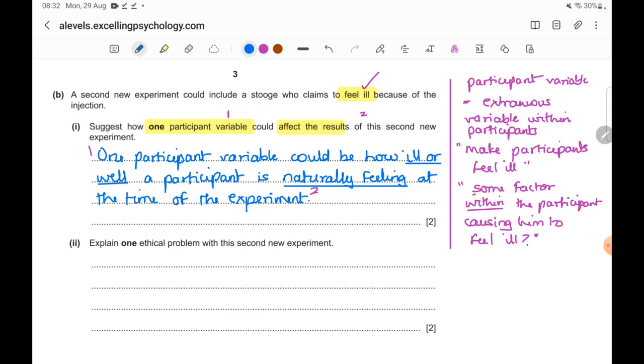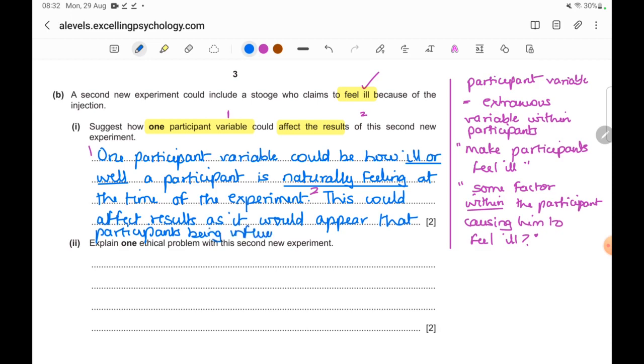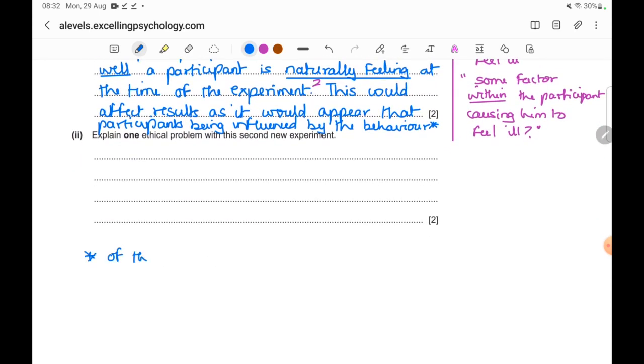Second, I'll answer how this could affect the results. So again, it's about confounding. This could affect results as it would appear that participants are being influenced by the behavior of the stooge, whereas in reality their own state is making them feel ill.